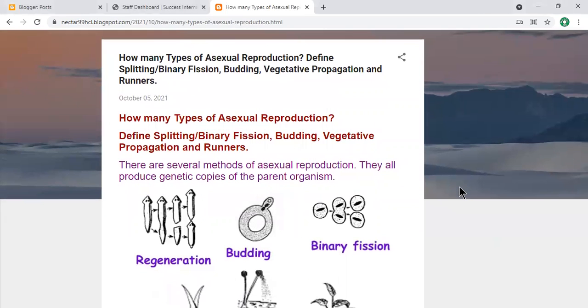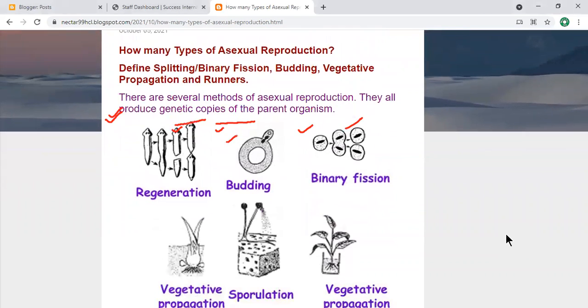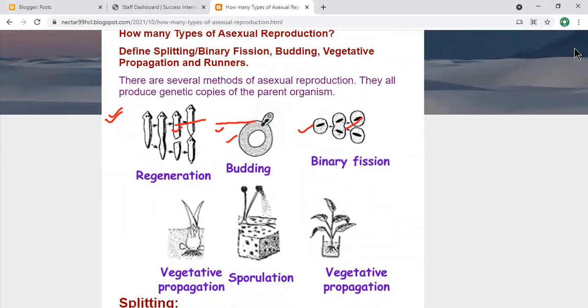First of all, the question is: how many types of asexual reproduction are there? That is your question: how many types, or methods, by which organisms reproduce asexually. Here it mentions splitting or binary fission, same thing, budding, vegetative propagation, and runners. We discuss only a few things here, not all. Keep it in your mind. There are many, but we just discuss splitting and budding.